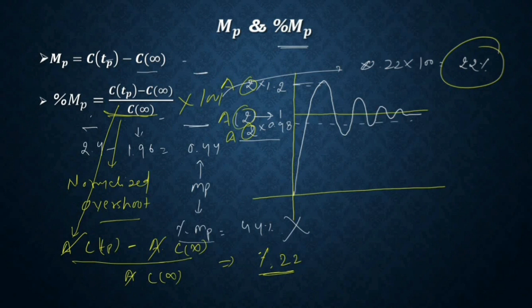So this is the common mistake we commit most of the time: we simply multiply by 100 and call it the percentage overshoot. We find the overshoot, multiply by 100, and call it the percentage overshoot. This is not the case, because while calculating the percentage overshoot, you first need to find the normalized overshoot. On that note, you can say your overshoot is a function of system parameters as well as the input parameter, but your percentage overshoot is only a function of system parameters, not the input parameter. It does not depend on the input amplitude.